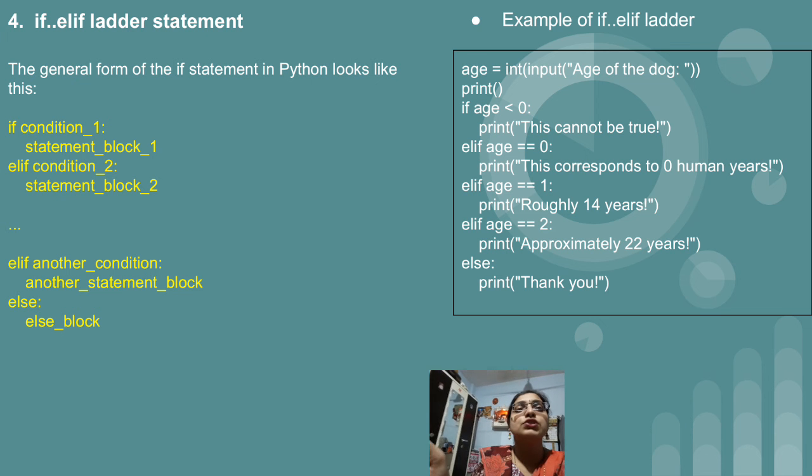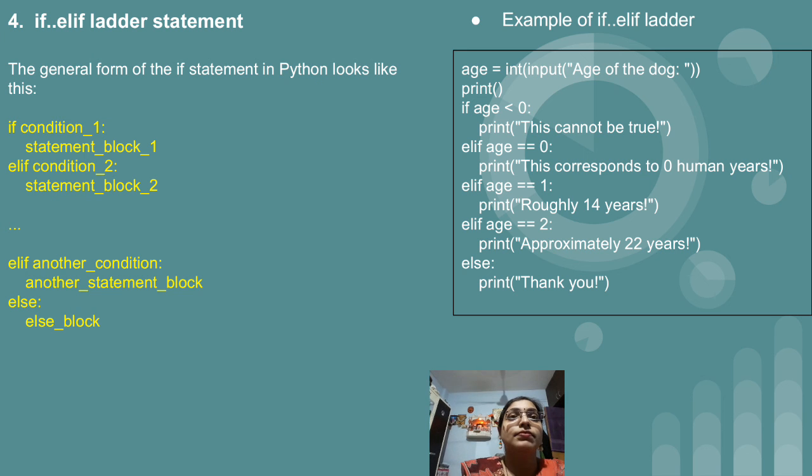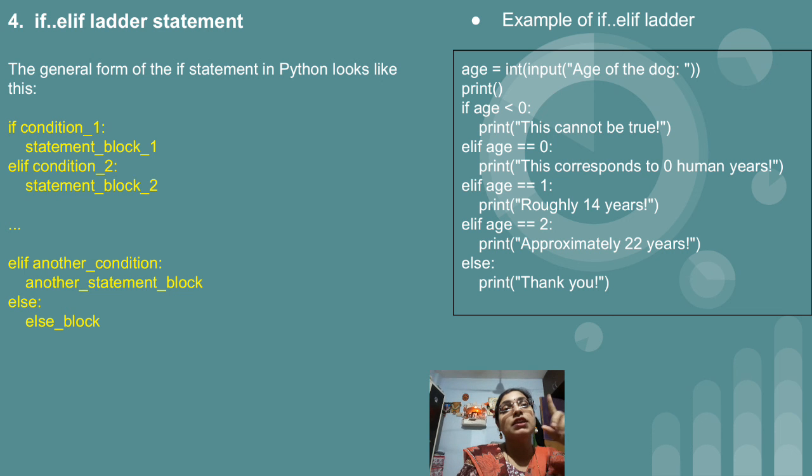And if all the conditions are false, then the statement which is present inside the else block, that is "thank you", will get displayed. So again the output will totally depend upon the user. So this is your if elif statement. So this much is there in today's lecture. Normally in case of the C++ language, we had one more conditional statement, that is the switch statement. Now in case of Python, we don't have a switch statement. We can make use of any for statement for writing multiple conditions or whatever the requirement.